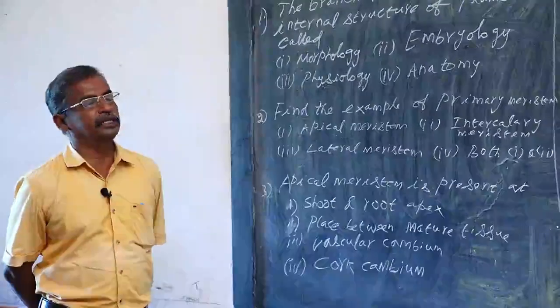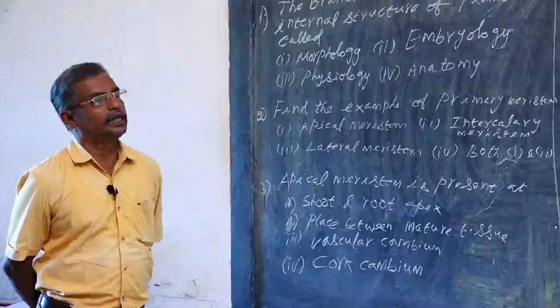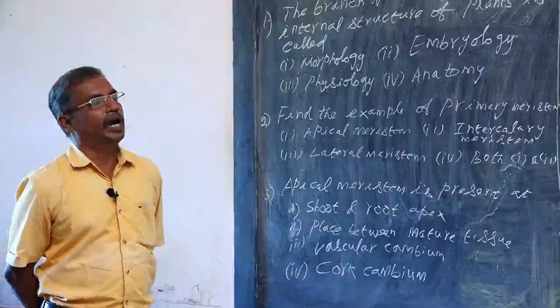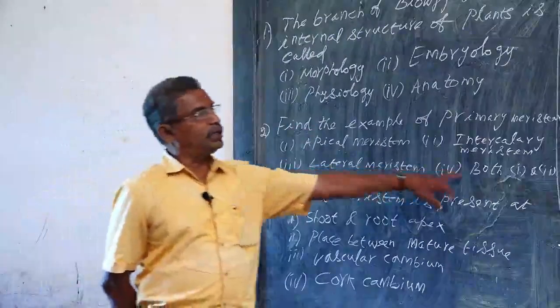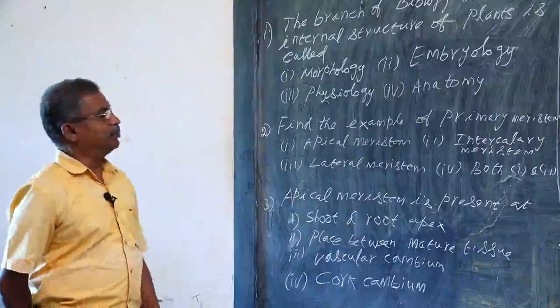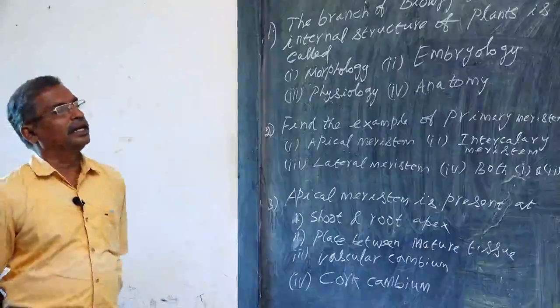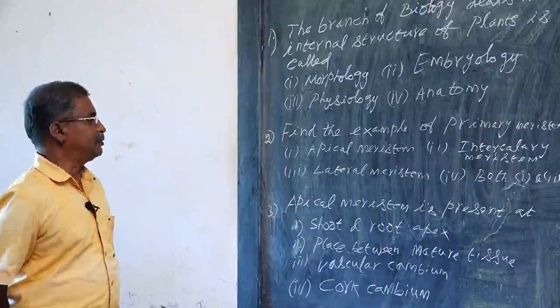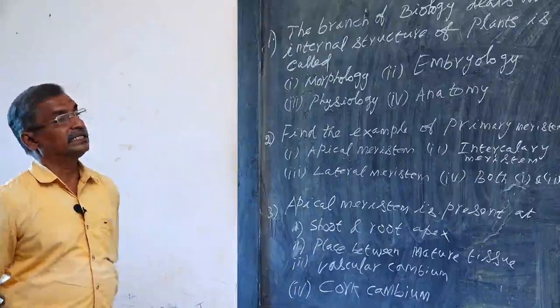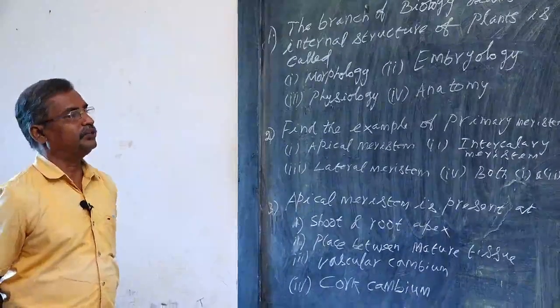Secondary growth is the formation of secondary xylem, secondary phloem, and cork cambium or phellogen. So the correct answer is both 1 and 2. Apical meristem and intercalary meristem come under primary meristem. Lateral meristem is classified under secondary meristem, which is the later formed meristem.